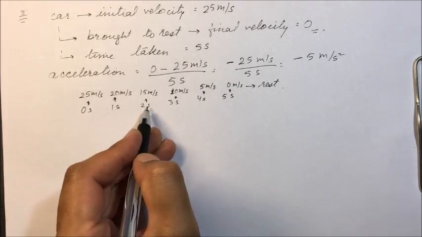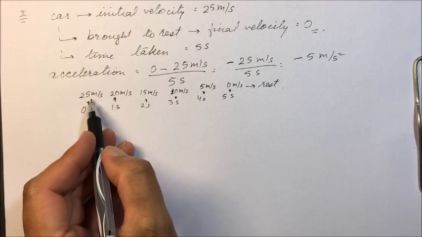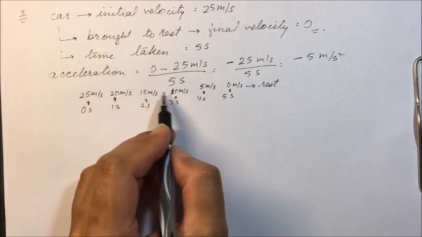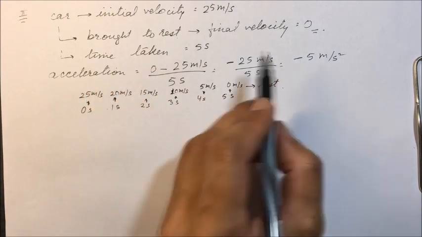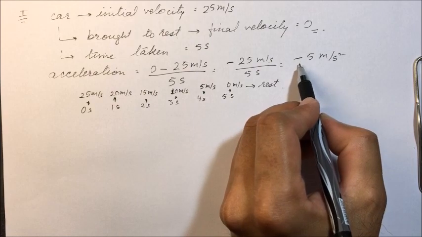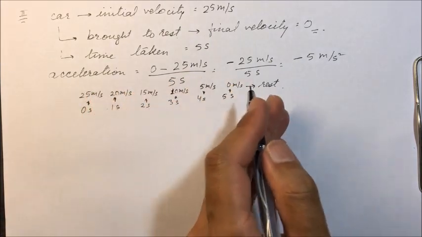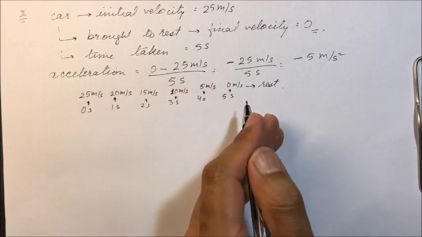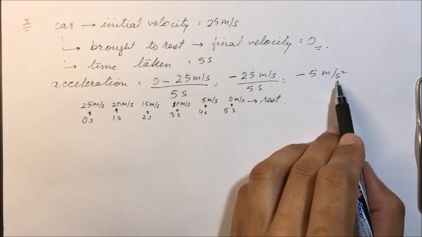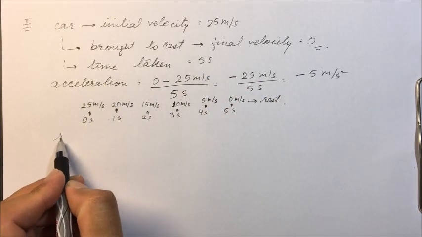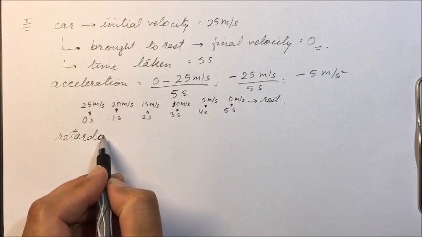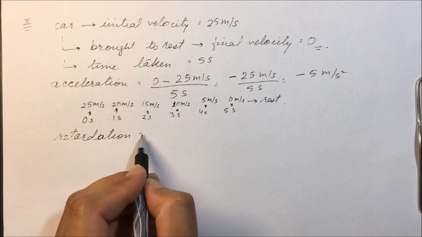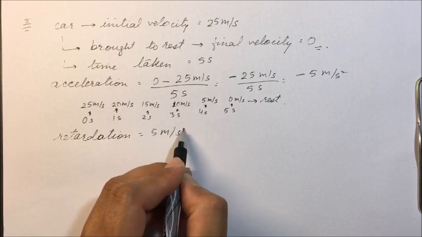So in each second, the velocity is decreasing by 5 meter per second. So here we have deceleration. Acceleration has a negative sign, that is, the body is decelerating. The body is retarding. If we write acceleration equal to minus 5 meter per second square, we can write it as retardation equal to 5 meter per second square.